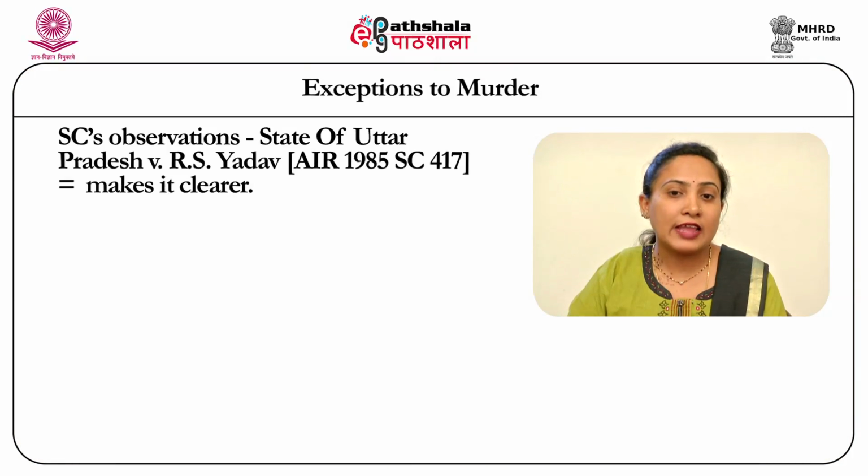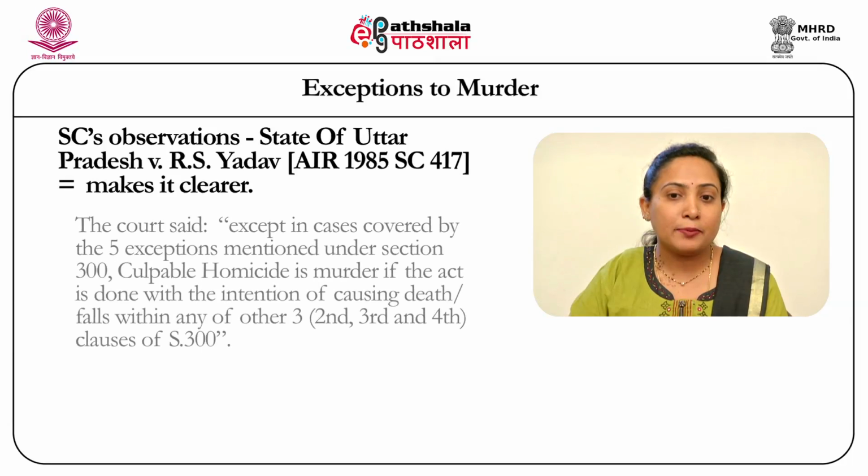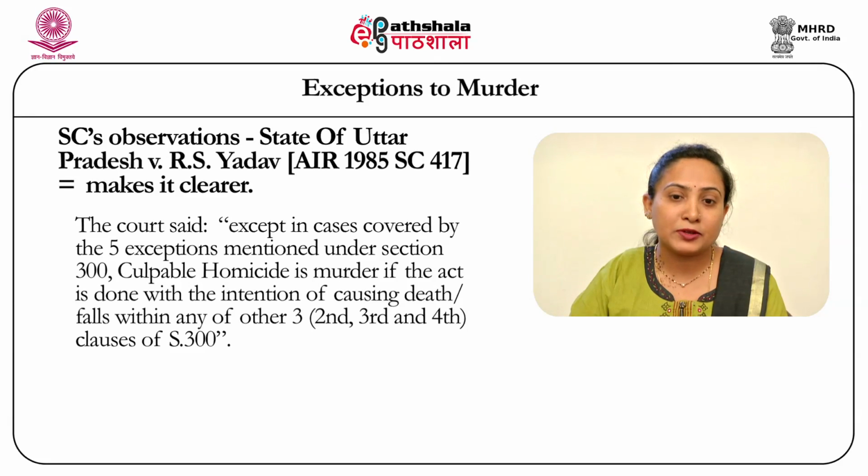Now, in the State of Uttar Pradesh versus R.S. Yadav, the Supreme Court in 1985 observed that except in cases covered by the 5th exception mentioned under section 300, culpable homicide is murder if the act is done with the intention of causing death or falls under any one of the clauses that section 300 refers to.